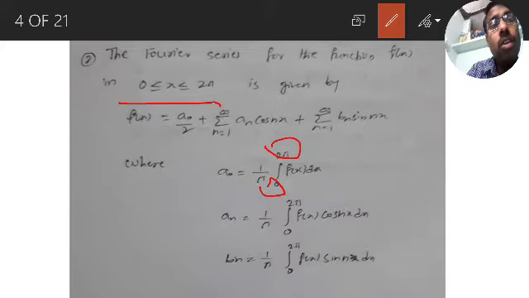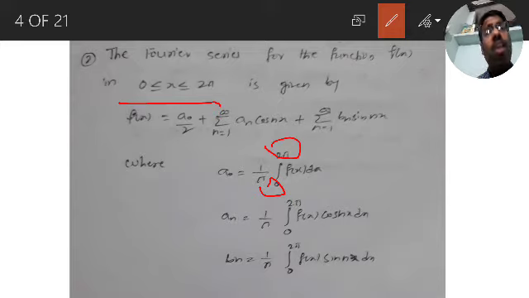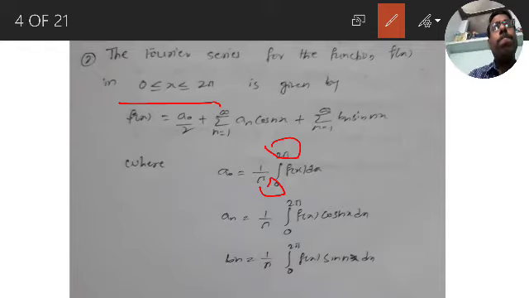Are you able to get it? So instead of the interval c to c plus 2 pi, if it is given as 0 to 2 pi, then the lower and upper limits of the integrals also become 0 to 2 pi.